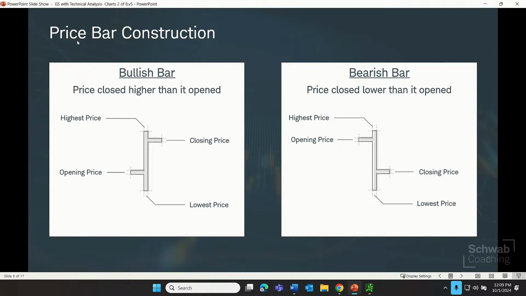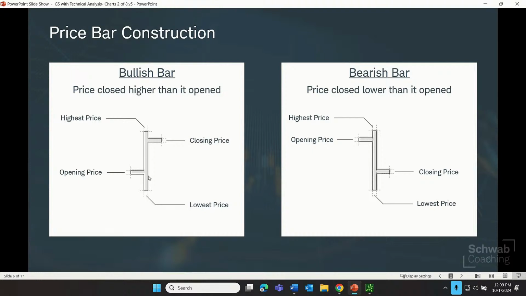And really, they begin conceptually with something known as a price bar. Now, this is another type of chart known as a bar chart. We have line, we have bar, and we have candle. But a price bar actually probably predates candlesticks. But it basically is a series of 3 lines.